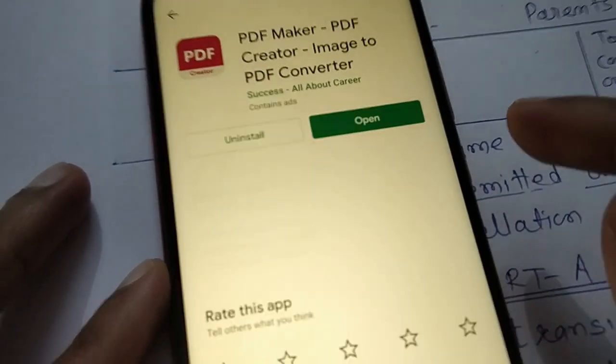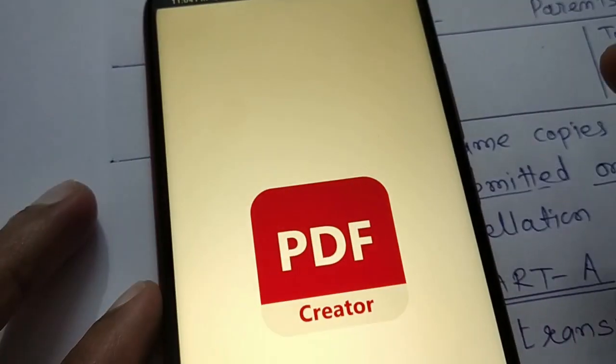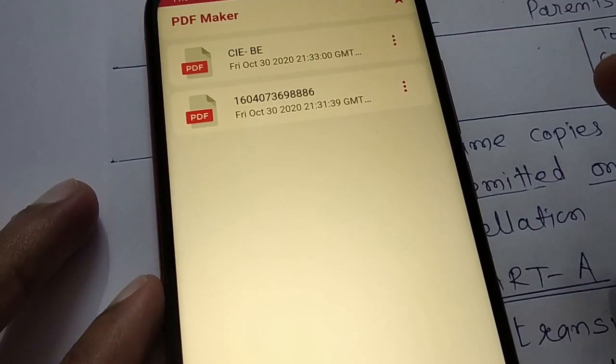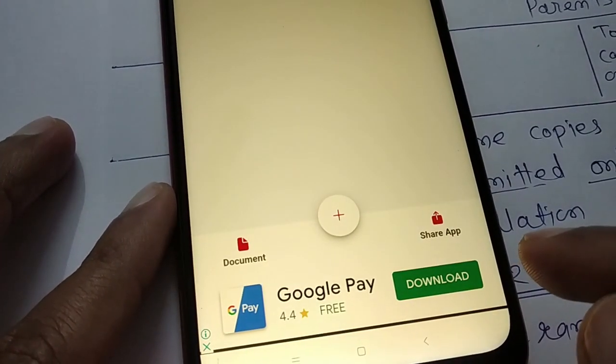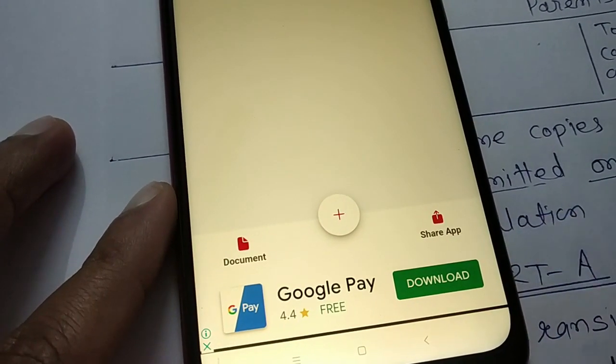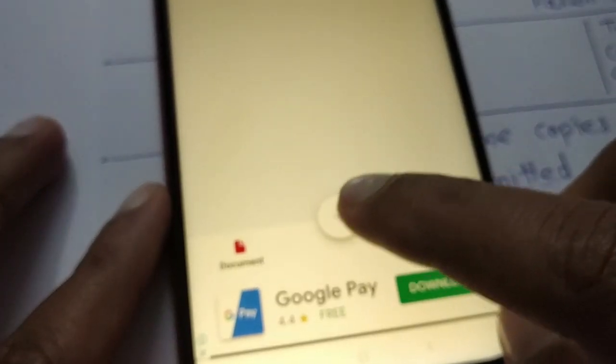I have already installed one PDF Maker. So I will go to this one, PDF Maker, PDF Creator. So here what we have to do, in the PDF Maker there will be various options. So whatever PDF Maker you are going to use, practice it once before the examination for doing it faster.